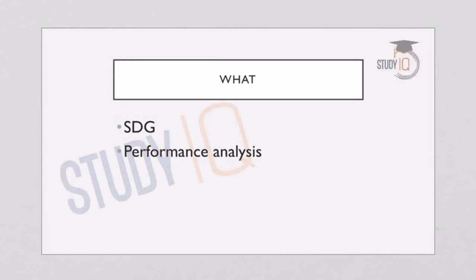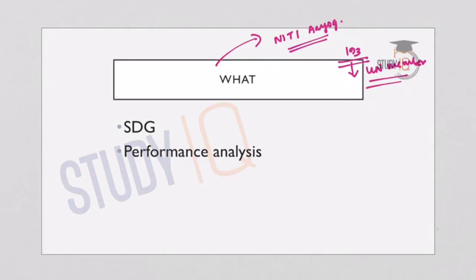Now let us start. Let us first understand what the Sustainable Development Goals India Index is. As we discussed in the beginning, this is released by NITI Aayog, the policy think tank of the Government of India. India is one among the 193 countries or United Nations member states that adopted the Sustainable Development Goals in the year 2015. It is legally non-binding.